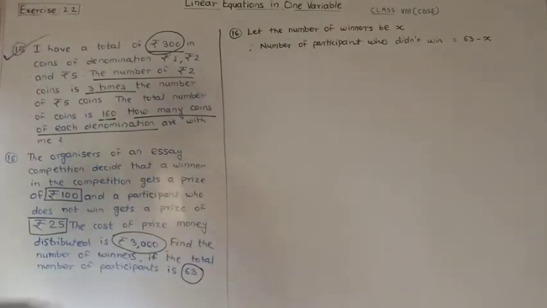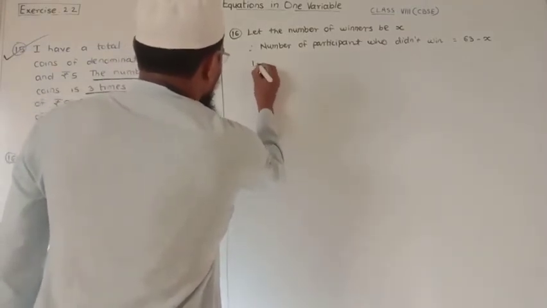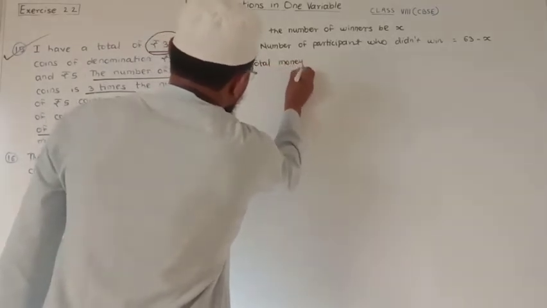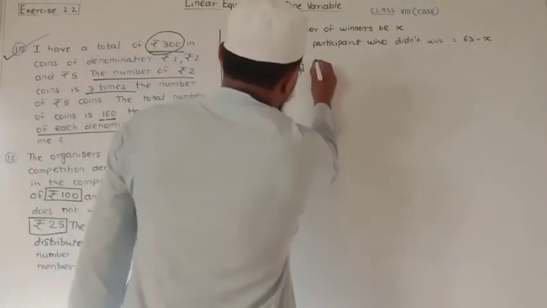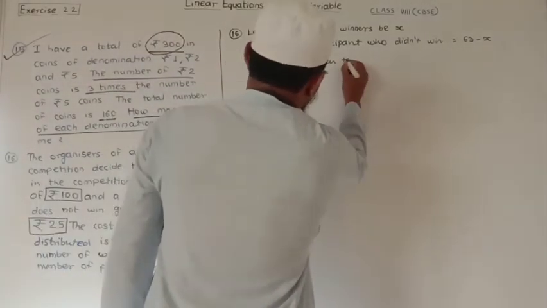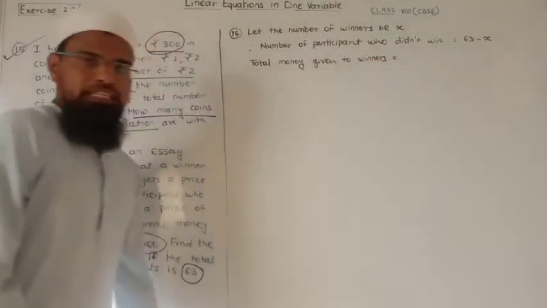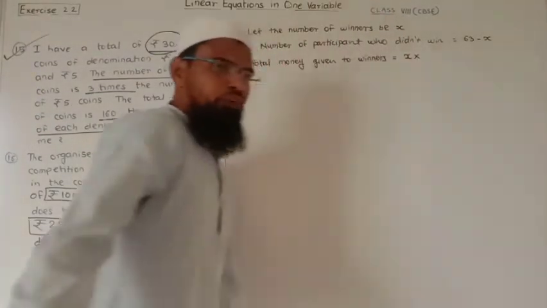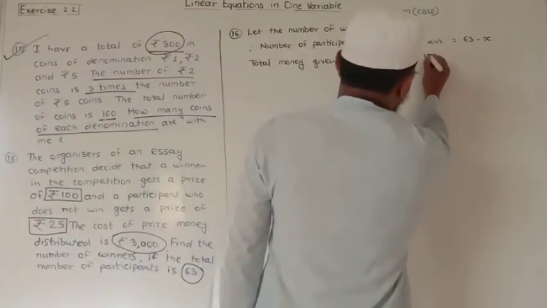Now the money, we write here total money. Therefore, total money given to winners is equal to, first of all, number of winners x and each winner gets rupees 100. So x into 100.